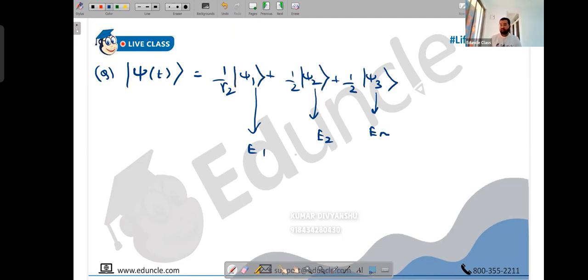Now first of all, we can always be a bit smart. Before solving anything in quantum, see whether this is normalized or not. Because if it is normalized, you don't have to play with the denominator; you can eradicate it. So let's check normalization.